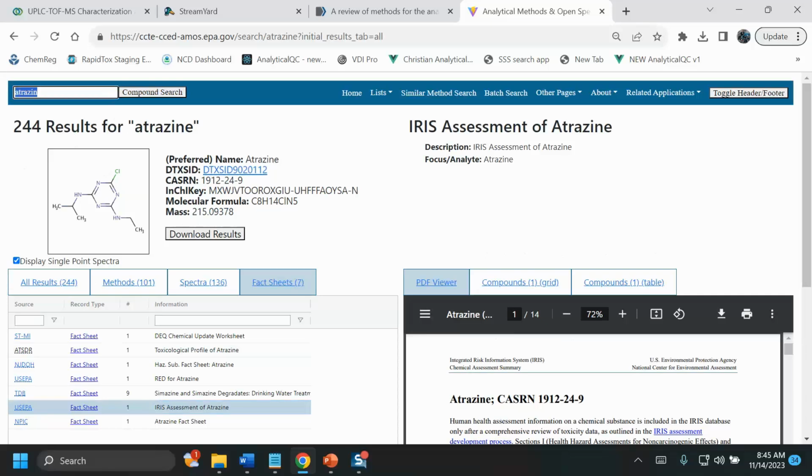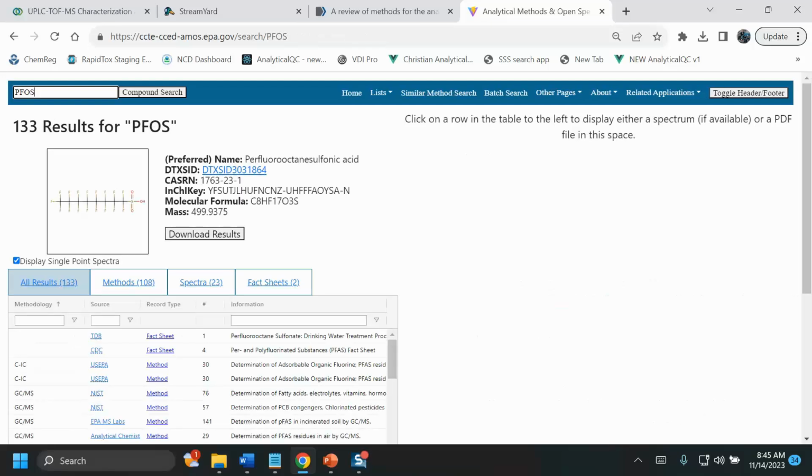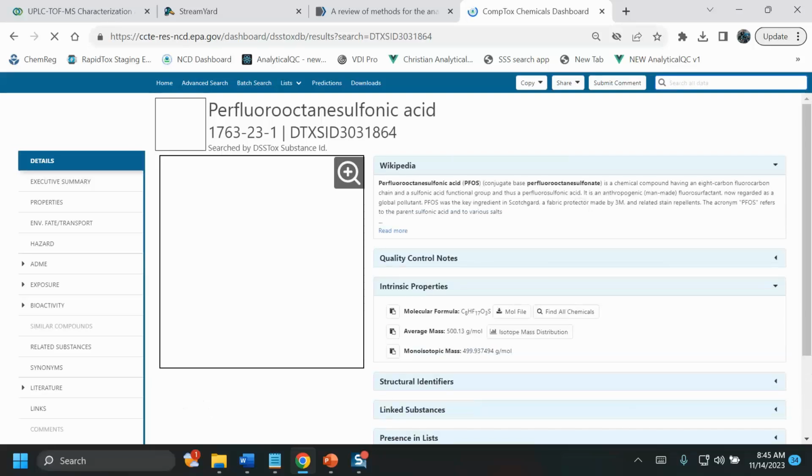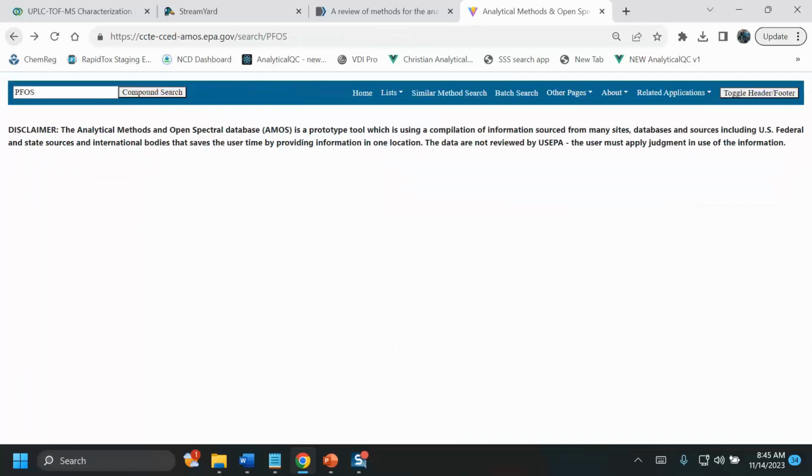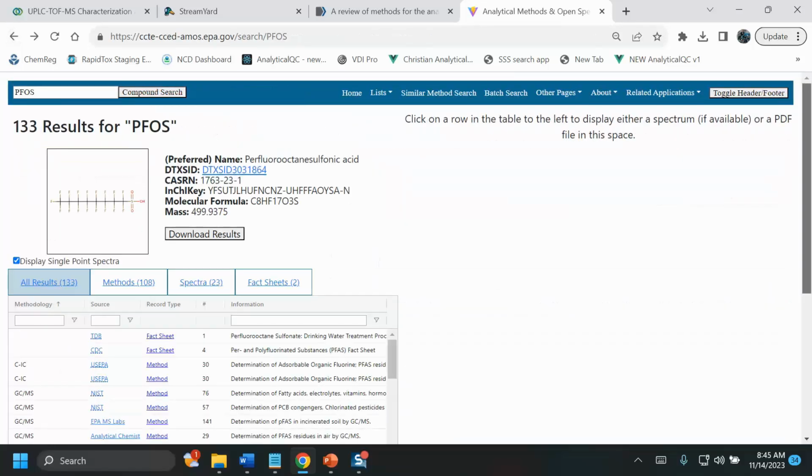So in terms of PFAS, if we go look now at PFAS, this is the chemical. If you want to know anything about the chemical in terms of hazard information, all of the toxicity data we might have on this chemical, this is linked up to our database that we have running called the CompTox Chemicals Dashboard. And this is where you would harvest information about the chemical in terms of executive summary, links to Wikipedia, etc., etc. So this is the CompTox Chemicals Dashboard. But let's go back to Amos for a moment.